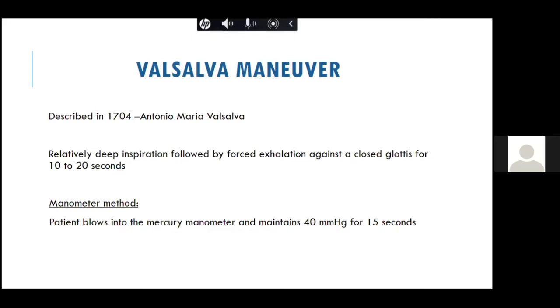So a thrill in the pulmonary area, though not very typical of a large ASD, you may get. JVP is not very commonly abnormal. You may get an equal V wave in most of the ASD. However, when the ASD becomes very large and the shunt is large, you'll start getting prominent V waves even without tricuspid regurgitation. So a large V wave will tell a significant shunt in a patient with ASD.